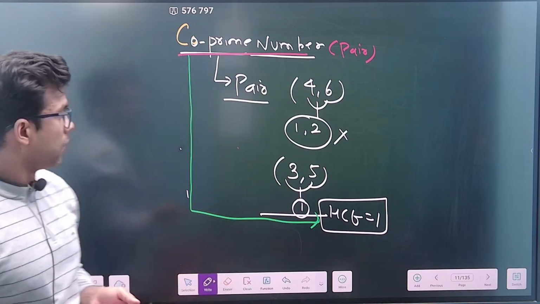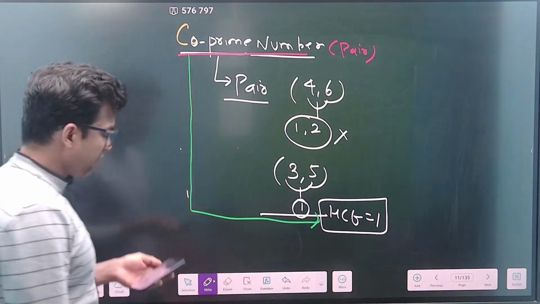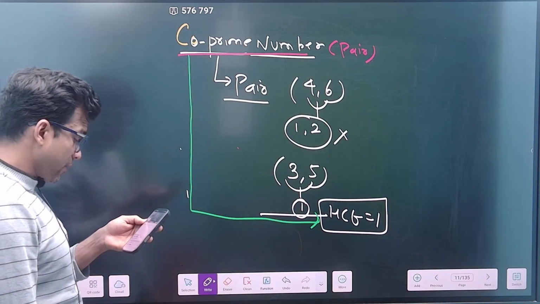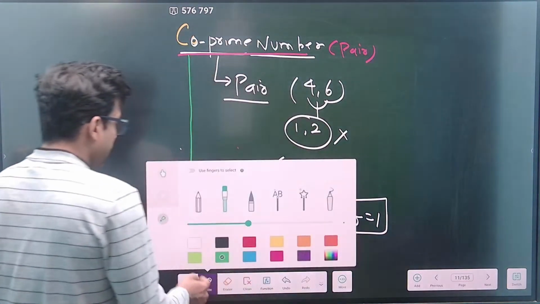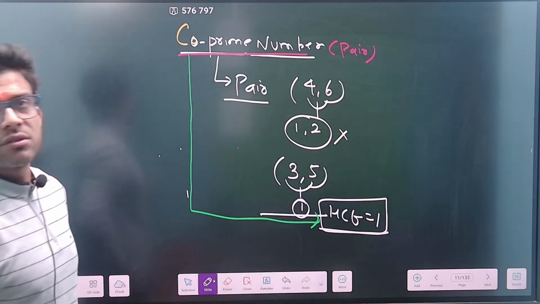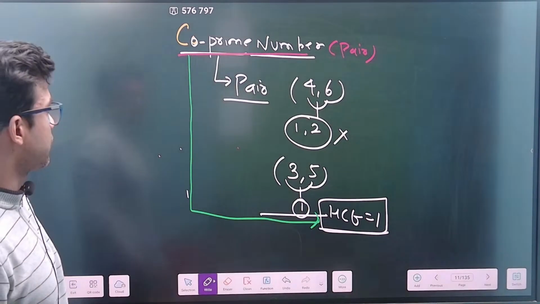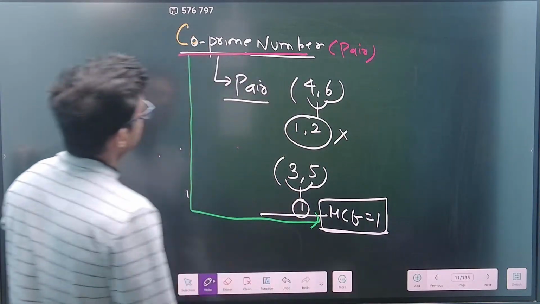Correct? So basically co-prime numbers come in a pair, and in a pair their common part is basically 1. So you can understand now that the HCF would also be 1, and many times I have used this concept in the problem solving approach. Let's come to the next part,